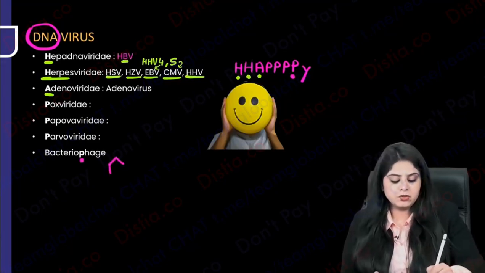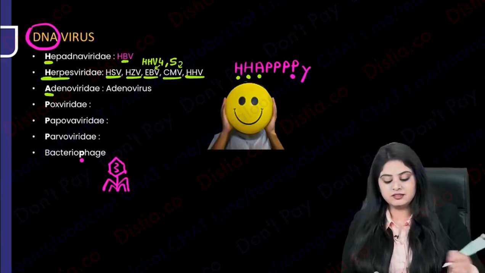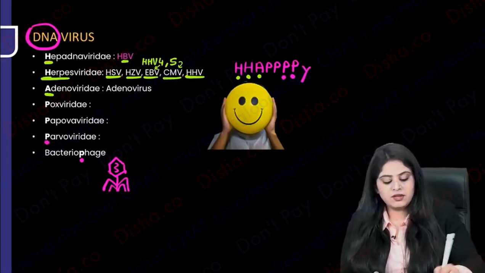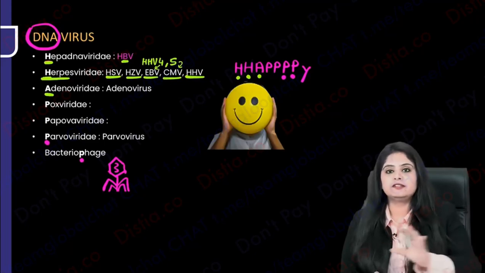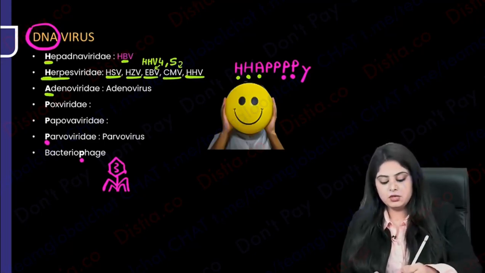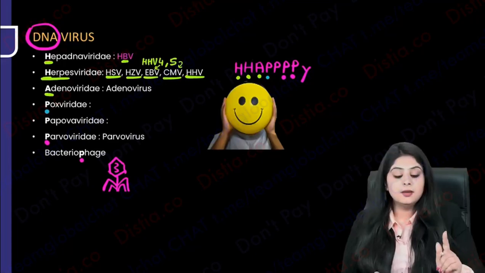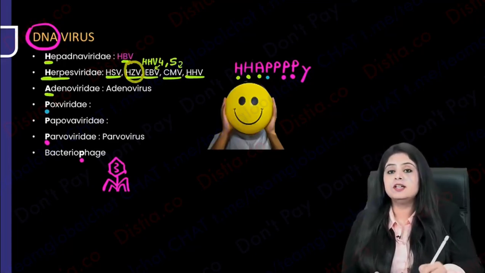We've done that tadpole-shaped bacteriophage so many times, yes? So this is the bacteriophage, which is a DNA virus. What else? Then we have the very famous parvovirus. This is also my favorite because parvoviridae family has parvovirus. See, simple life. Now we come to the pox virus. Pox has all those smallpox, yes, cowpox, not chickenpox. Please don't put chickenpox over here because chickenpox is herpes zoster, right? So this is a very common confusion.